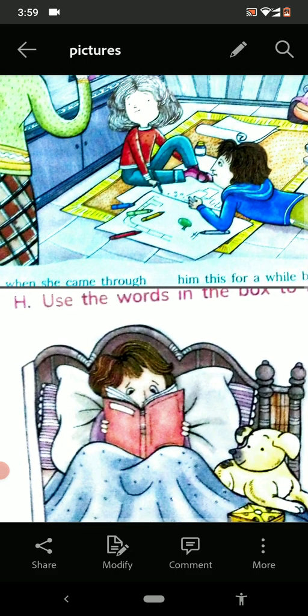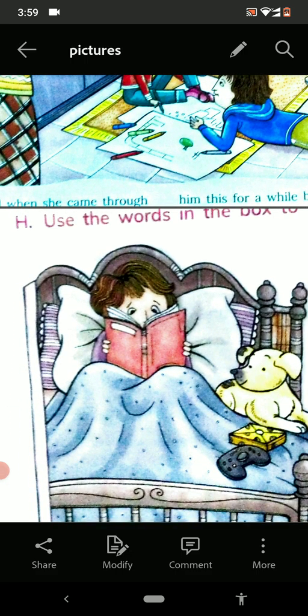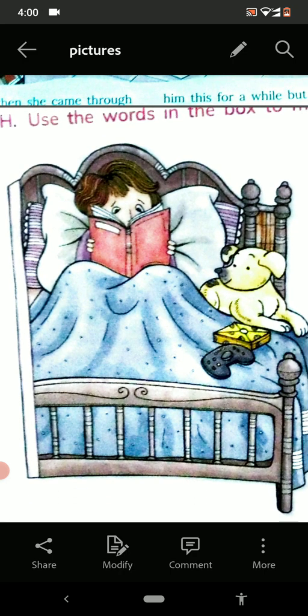Now see the next one. See, one more picture. See, now this picture is there. A boy or a girl, it is not very clear. A child we can see. A child is on the bed and he is going to sleep. And before going to sleep he is reading a book. We can say he is reading a story book.